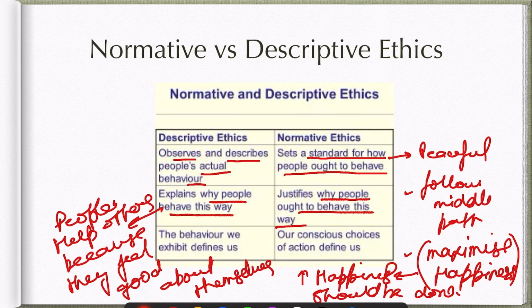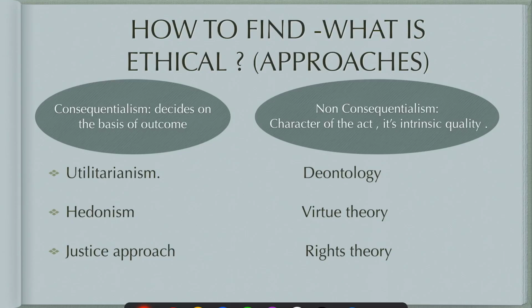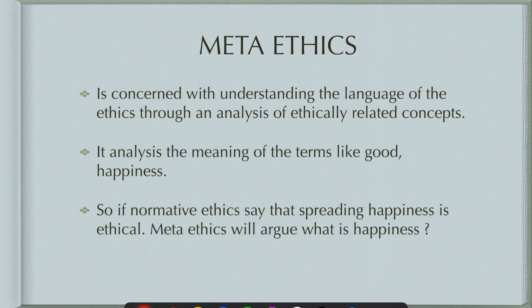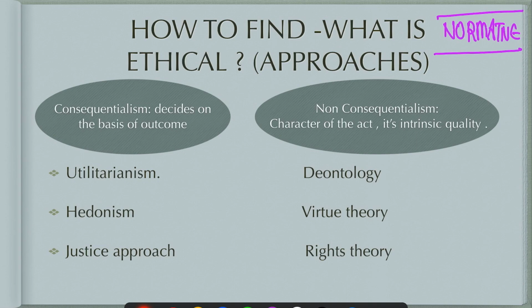The behavior we exhibit defines us. Our conscious choices of action define us. This is the difference between normative and descriptive ethics. So as I said, now we have come to the part of the normative lens through which we are studying the subject. How to find what are ethical approaches, and as I discussed in the previous slides, these are the different approaches of normative ethics on the basis of which we are taking our decisions. So these are the various approaches.